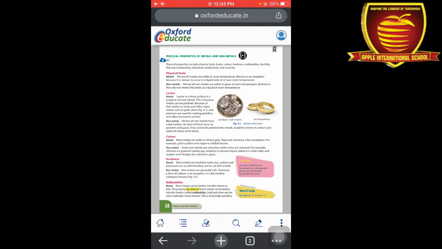We can change the shape of metals by hammering them. But non-metals are very soft and delicate, except diamond, which is a form of carbon and is very hard. It is the hardest substance that we know.